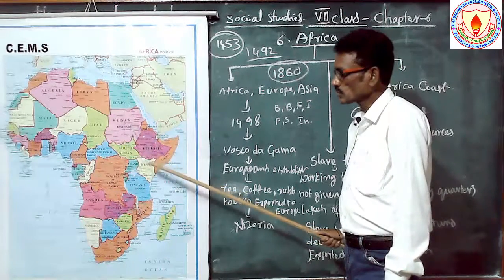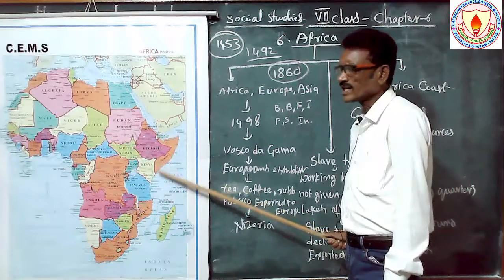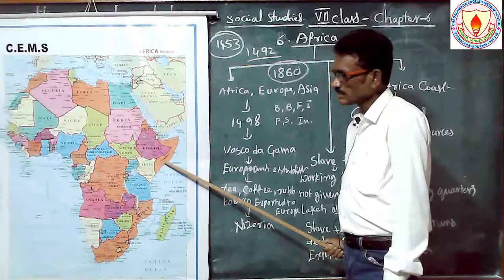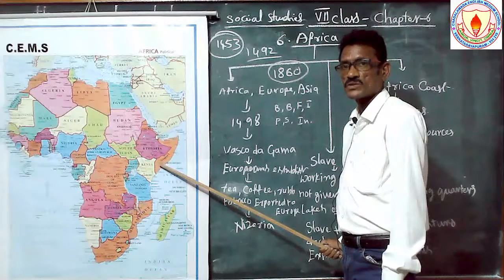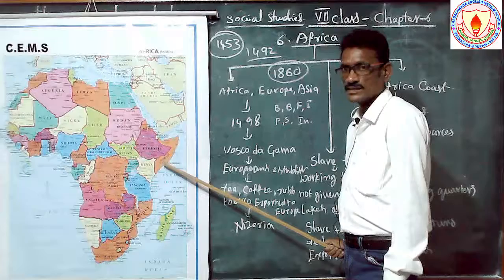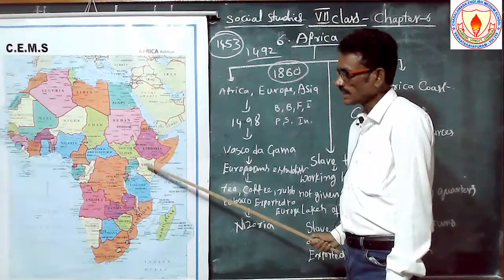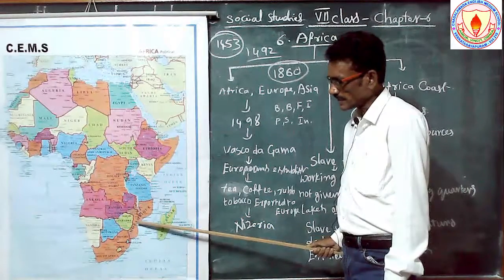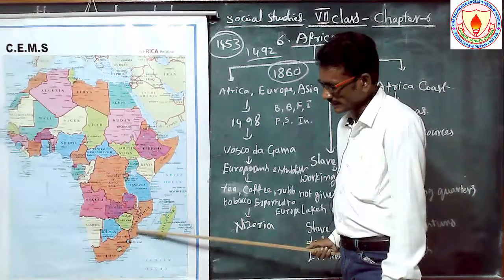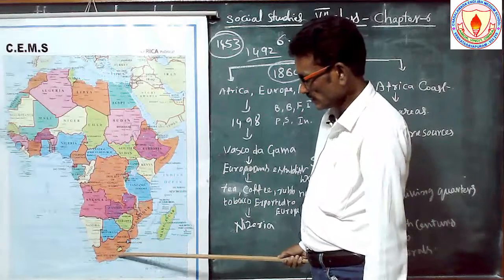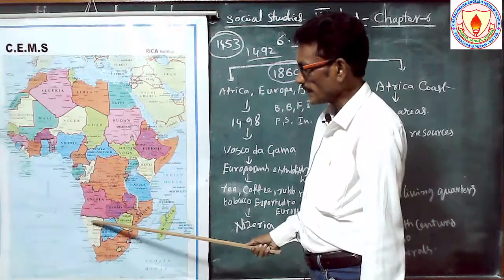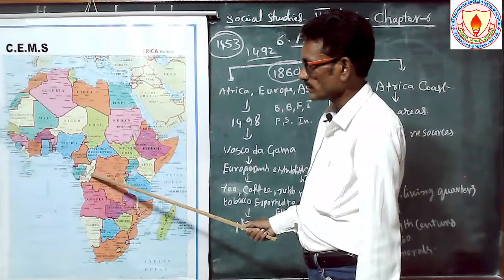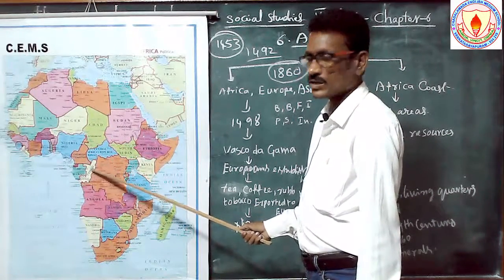Somalia is a very small country, but in the Olympics it got so many medals. They are showing good efforts. And Kenya, Tanzania, Mozambique, Madagascar, and next South Africa, Namibia, Angola, Congo. The Congo River is also located here.